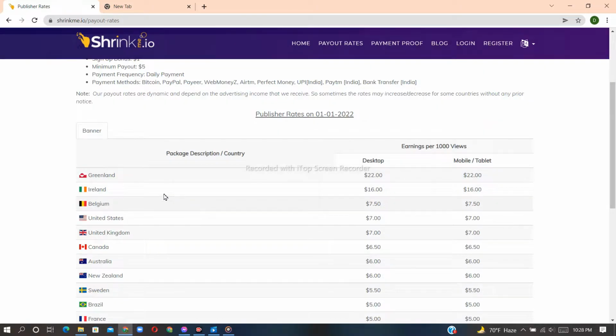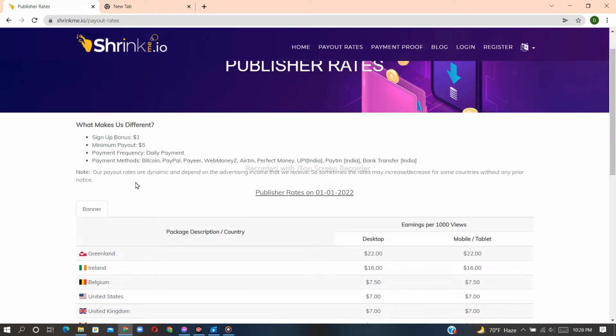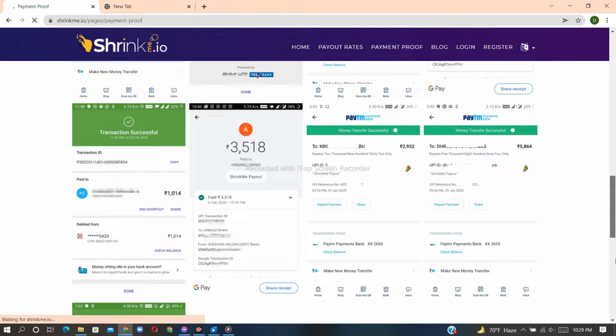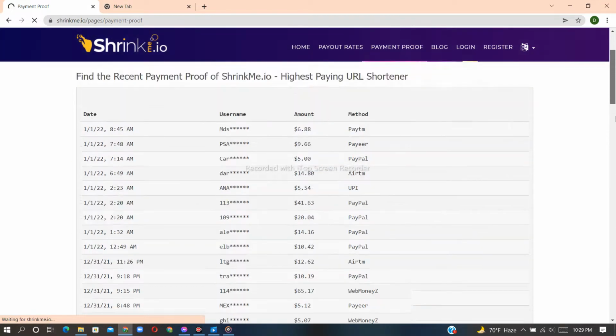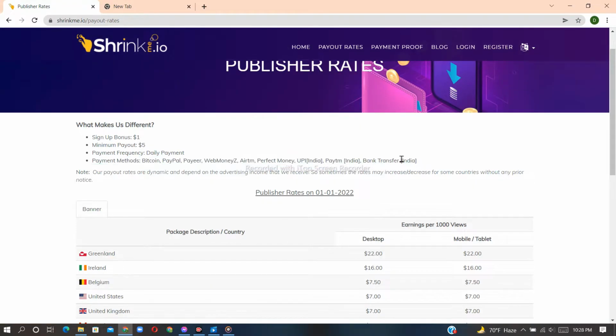When someone clicks from Greenland, you will get paid $22 for every 1,000 clicks. And the rates change country by country. When someone clicks from the United States or United Kingdom, you will get paid $7 for every 1,000 clicks. And also, you can see they are paying every single day. You can see the payment proof here, and they have been paying for more than 1 year, so you won't get scammed. And you can get paid via Bitcoin, PayPal, Payeer, Webmoney, Airtime, Perfect Money, Paytm and bank transfer.